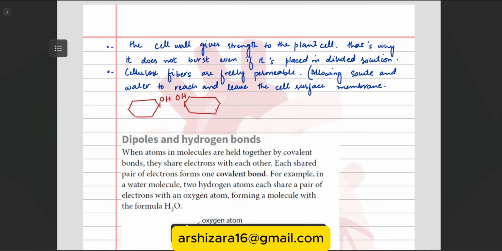This one will rotate itself, and that rotation is 180 degrees. Now how will they form? They will form bonds like this. This is one molecule, the bonding is like this, and on the other molecule the bonding is like this.